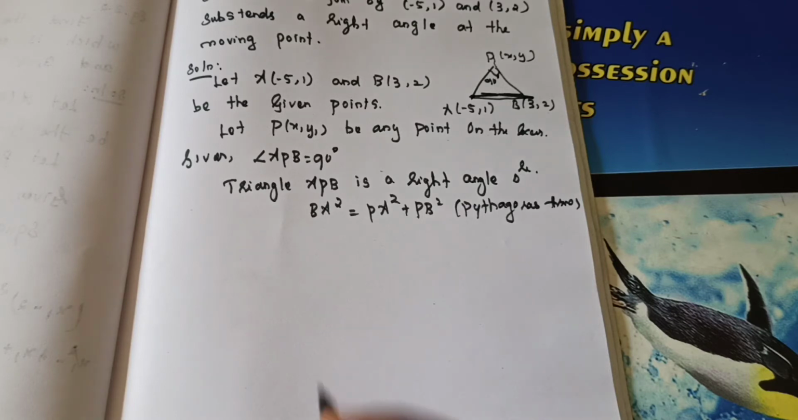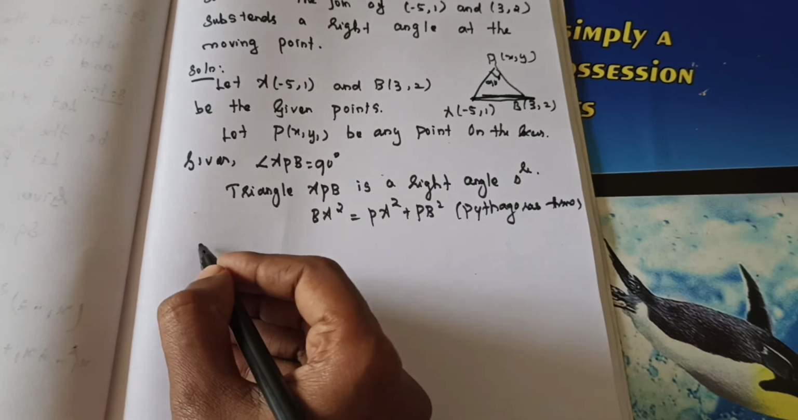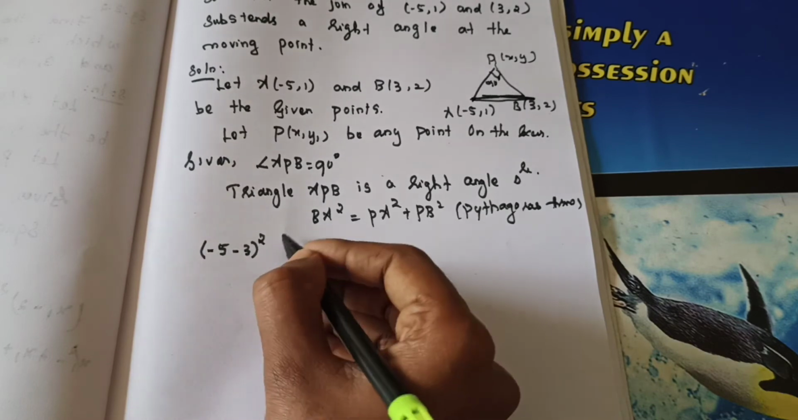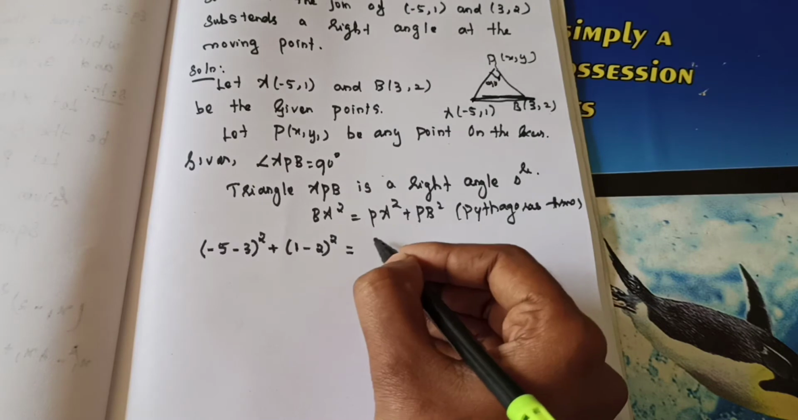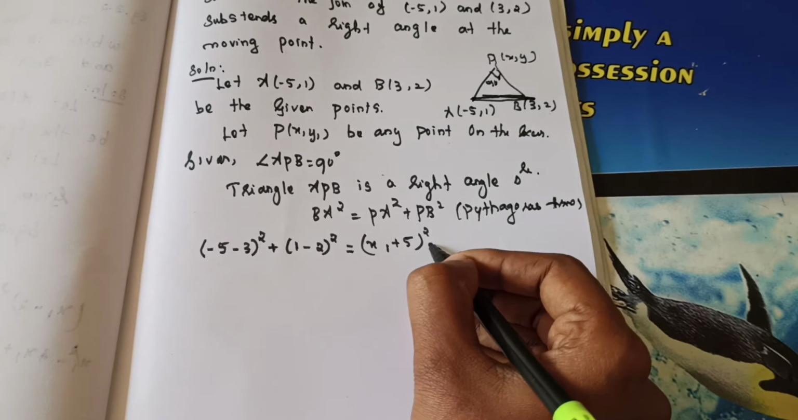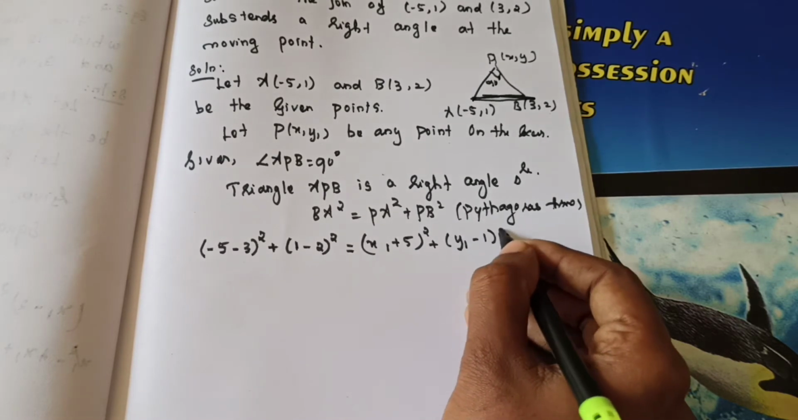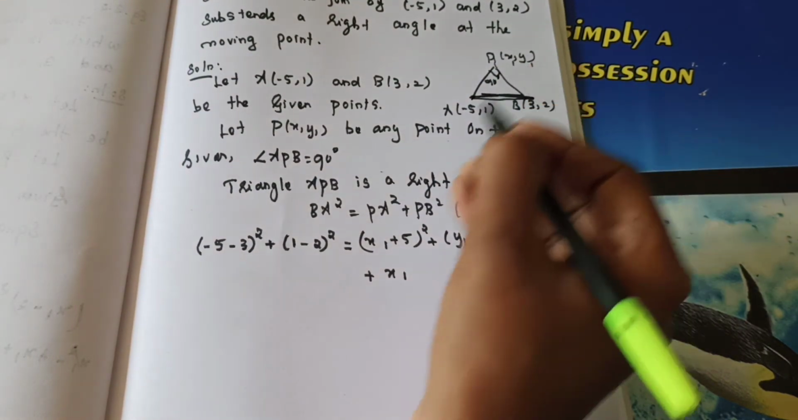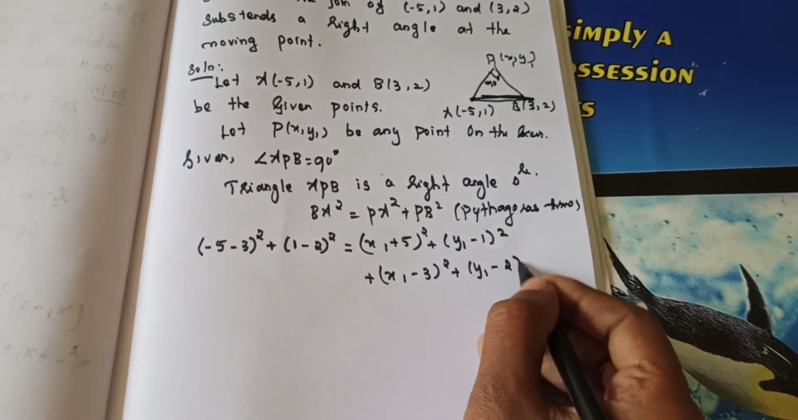So what's the BA value? Directly we can do. It's the distance formula. x2 minus x1 the whole square, so minus 5 minus 3, the whole square, plus 1 minus 2 the whole square is equal to PA square, which means x1 minus of minus, plus 5 the whole square, if you need you can write one more step, plus y1 minus 1 the whole square. Same as next, PB square means x1 minus 3 the whole square plus y1 minus 2 the whole square. Consider this as x1 y1.